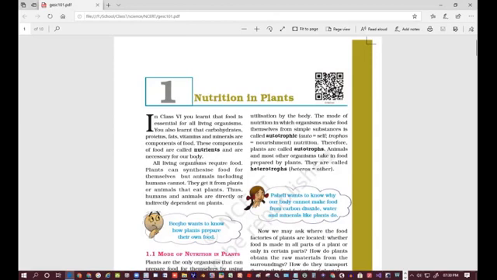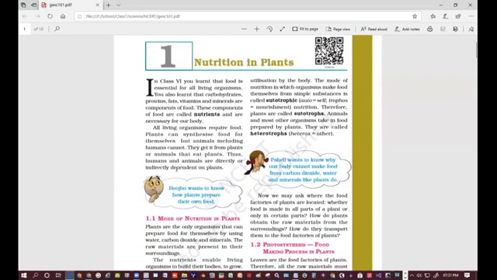All living organisms require food. Plants can synthesize food for themselves, but animals, including humans, cannot. Plants can prepare their own food, but animals cannot. They are dependent on plants or other animals for their food. They get it from plants or from animals that eat plants. Thus, humans and animals are directly or indirectly dependent on plants for food and nutrients.